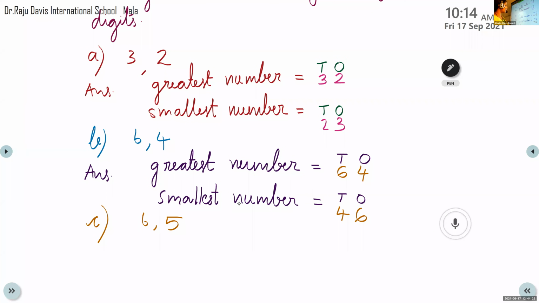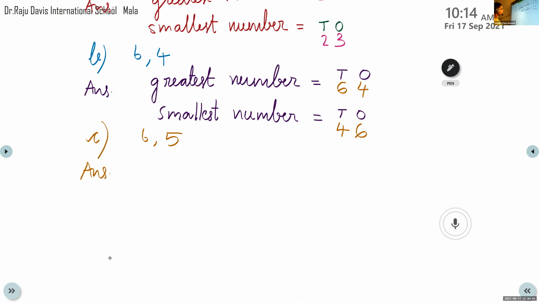Mohammed Aidin, which is the greatest number? Greater digit is 6. So which is the greatest number? 65. Good boy. What about the smallest? The smaller digit is 5. Smallest number?